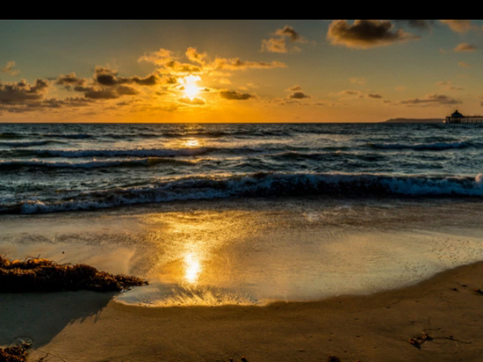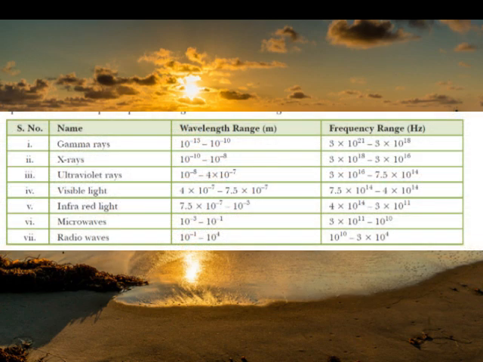So serial number starting from 1, and there are the names, then the wavelength range in meters and frequency in hertz. The first is gamma rays, then X-rays, ultraviolet rays, visible rays, infrared, and microwaves and radio waves.